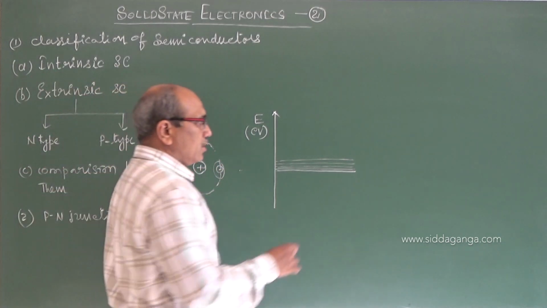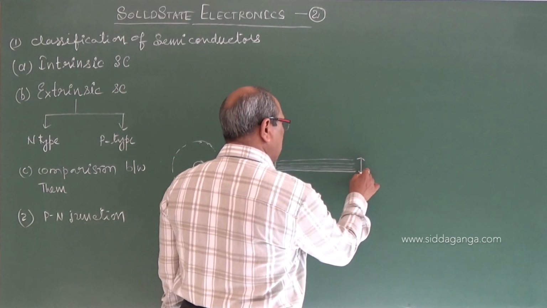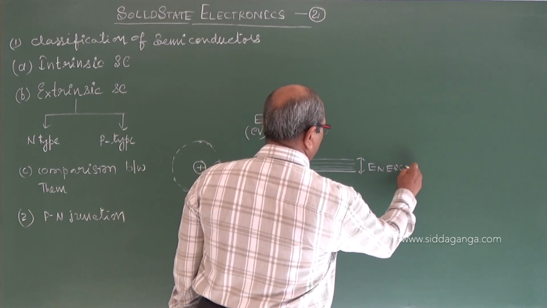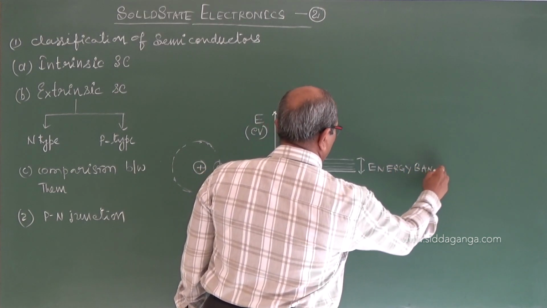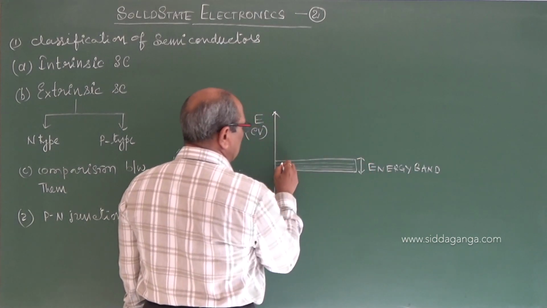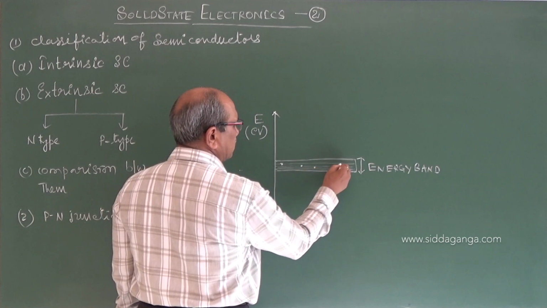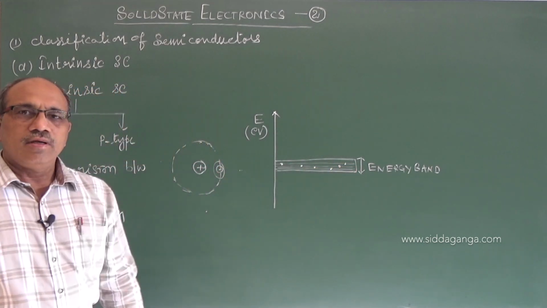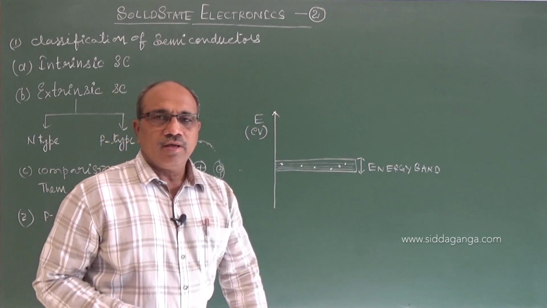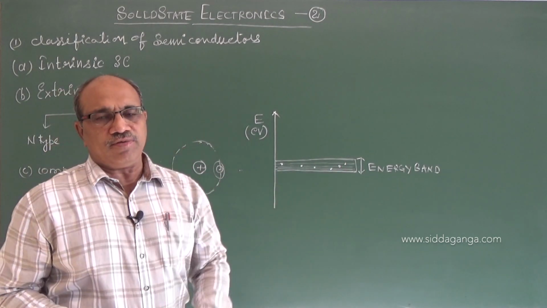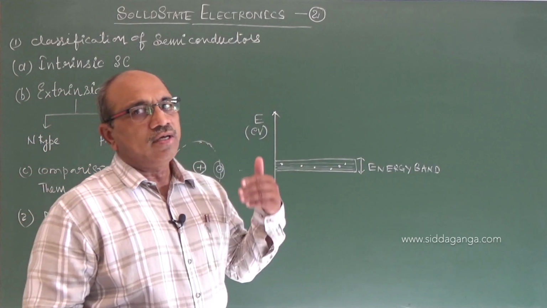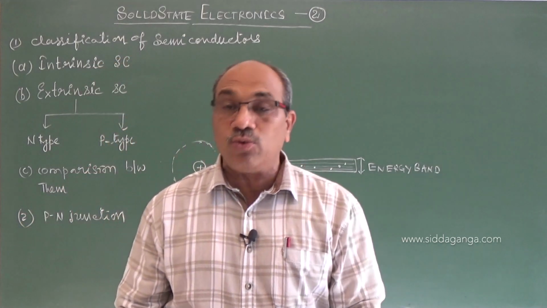The possible energies that it can assign in a particular orbital is called an energy band: the range of energies that an electron can possess in the solid. And this energy band exists for all orbitals present: the 1s band, 2s band, 2p band, 3s band, 3p, 3d band, and so on.